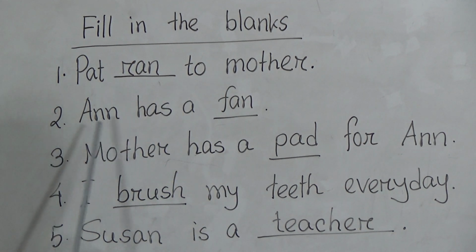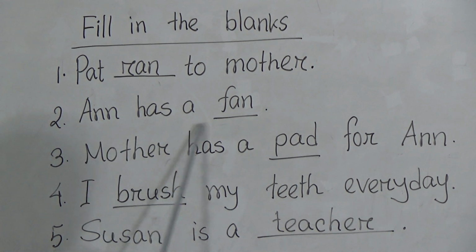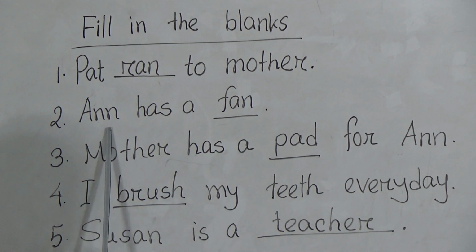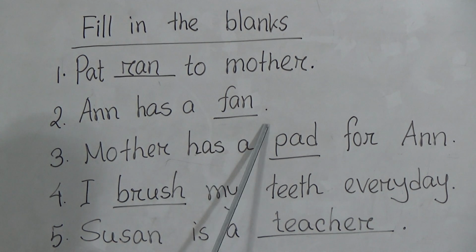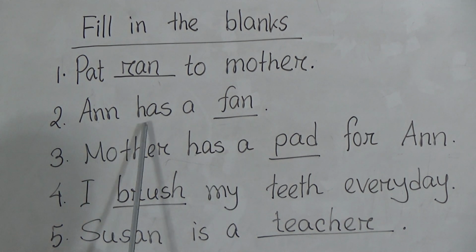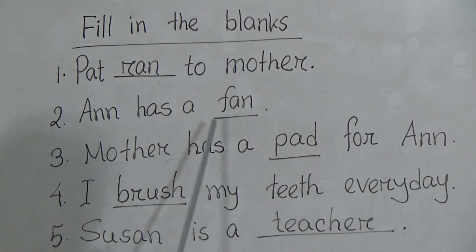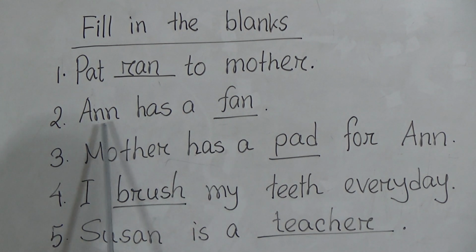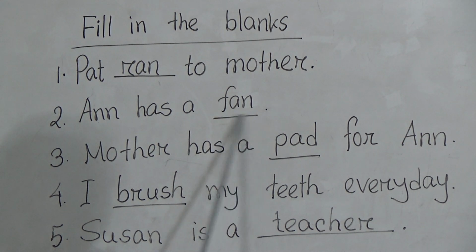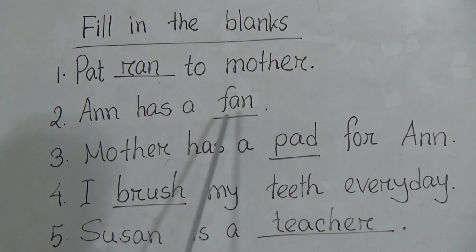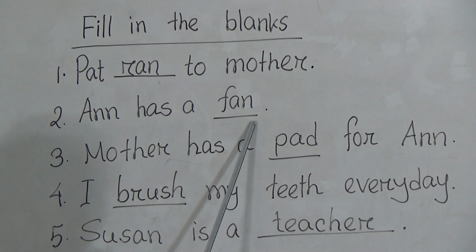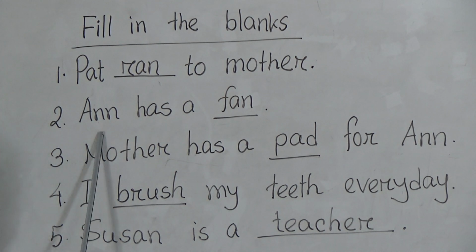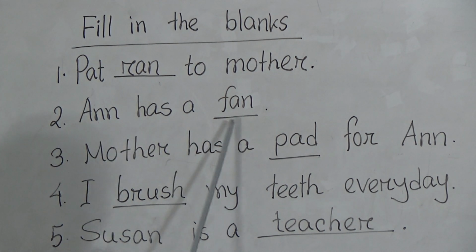Now number 2. Anne has a dash. So what will be in the dash? It will be fan. Anne has a fan. F-A and fan. So Anne has a fan.